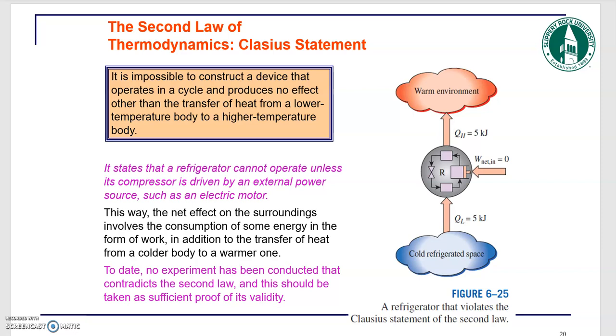So what does it say? It says that it's impossible. So remember that the purpose of heat engines and refrigerators, the devices were very similar. In the refrigerators, what we wanted to do was to take the heat out of a refrigerated space, basically transferring the heat from a low temperature area to a high temperature environment, right?